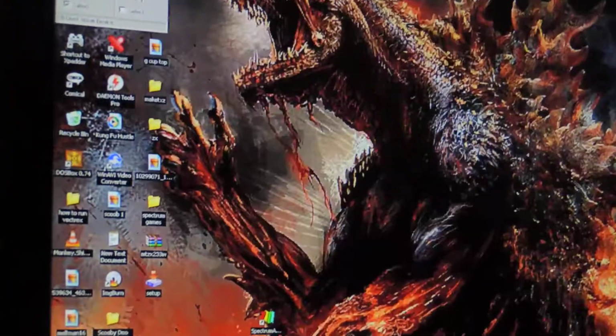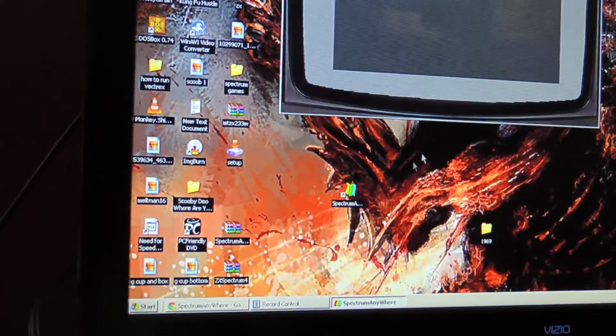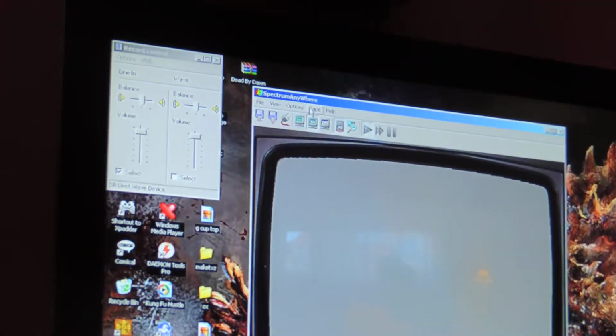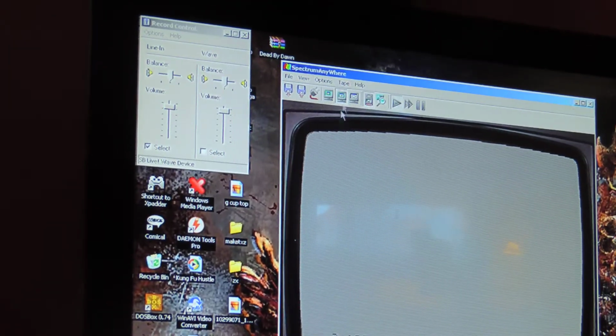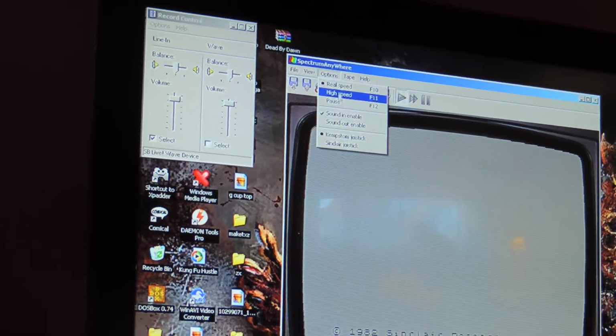Now what we're going to do is start up the emulator. I've already installed it. It's called Spectrum Anywhere. Now it'll show you the tape thing over there, but what you got to do is go to Options, Sound In Enable. Okay, now Sound In Enable.